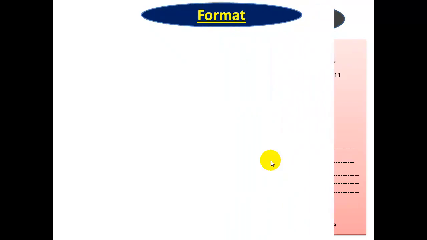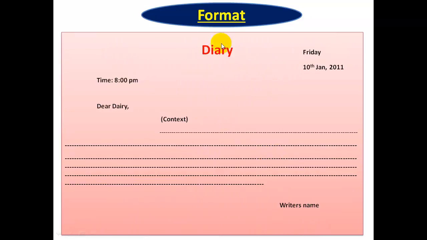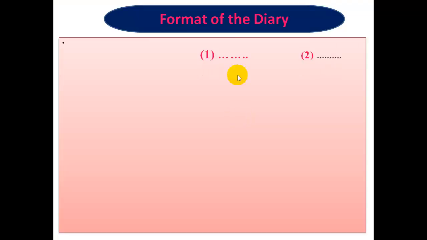Let us have a little bit of practice with a diary like here. Shall we have a small test for you? Be ready. What do you write here? Good, diary. Here, day comma date. Okay, good. Then after that, time. Then dear diary followed by a comma.